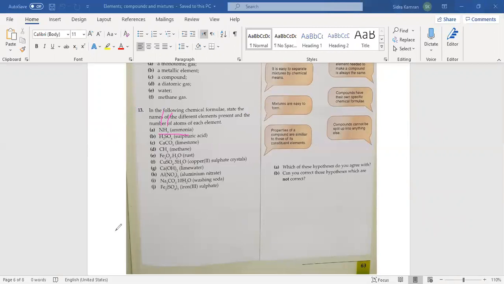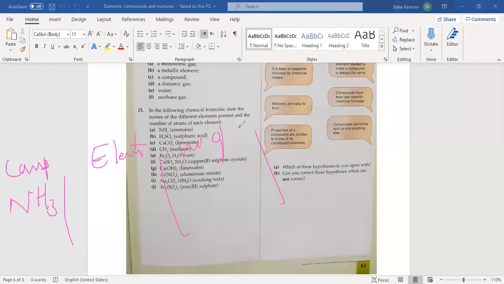For example, in A, the element is nitrogen, and you make a column like this. Make 3 columns, and in the first column write the name of the compound. In the second, write the element, like you are writing here ammonia, so element, and in the third one, number of atoms.